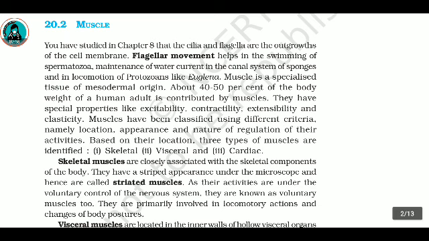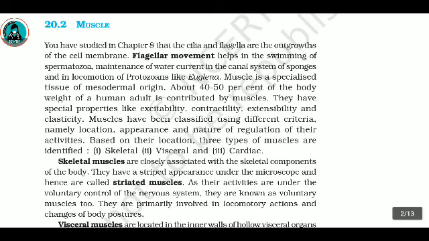About 40 to 50% of the body weight of a human adult is contributed by muscles. They have special properties like excitability, contractility, extensibility, and elasticity. Muscles have been classified using different criteria, namely location, appearance, and nature of regulation of their activities. Based on their location, three types of muscles are identified: skeletal, visceral, and cardiac.